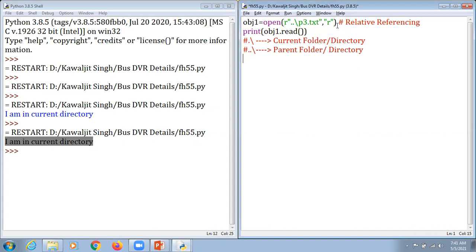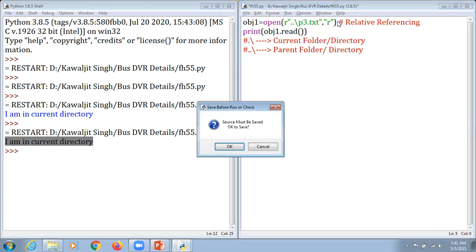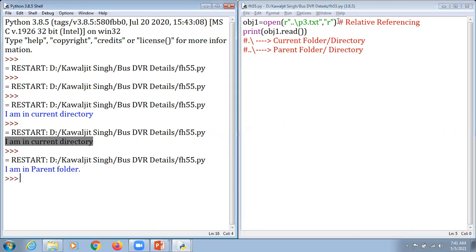Now we just hit that for selecting, press F5 and hit the enter key. This time they are not saying that I am in a current folder, they are saying I am in a parent folder. A single dot displays the content of a current folder, whereas two dots along with a slash are used to display the content of a parent folder.